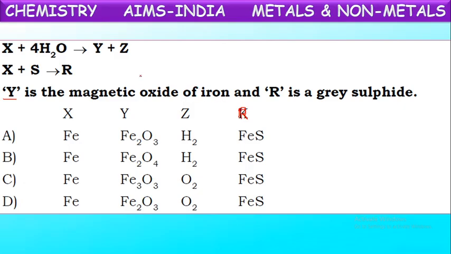The magnetic oxide of iron is Fe2O3, so Y should be Fe2O3. And R is a grey sulfide. If Y is Fe2O3, which metal should be taken to react with water? It should be iron. So X is iron, Y is Fe2O3.